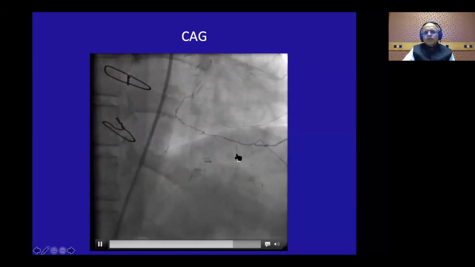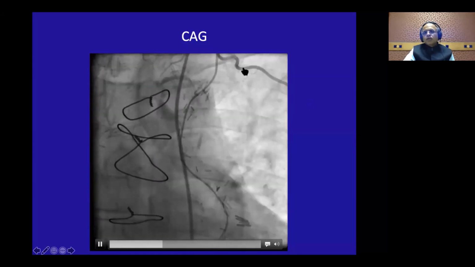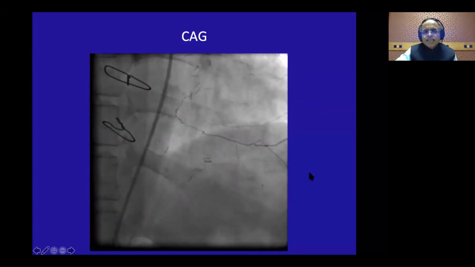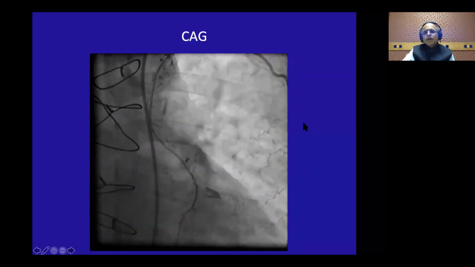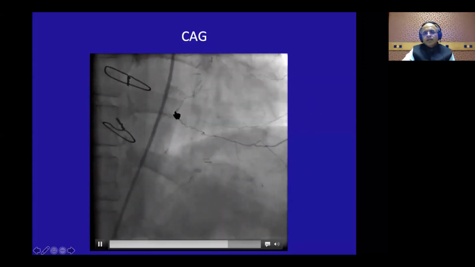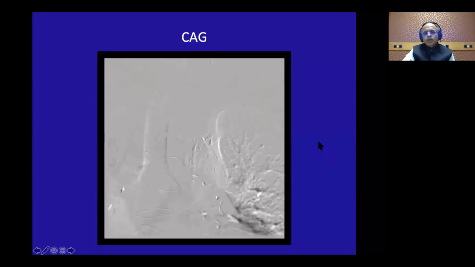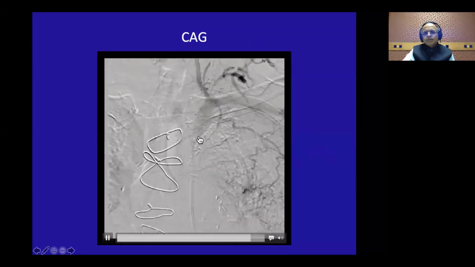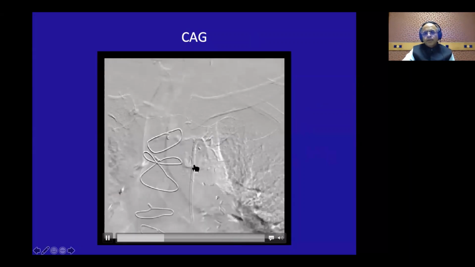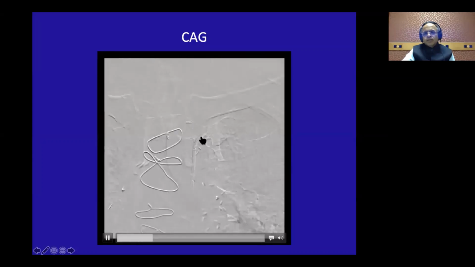Now, one would say that okay, there is one intercostal vessel which is causing some kind of a steal from the LIMA, but that should not cause this. But suddenly we realized that the LIMA catheter was showing a very, very low pressure. You come down here and take a shot in the subclavian artery, and there is a very tight 90% stenosis in the left subclavian artery. So that means the LIMA territory ischemia was related to the subclavian artery disease.